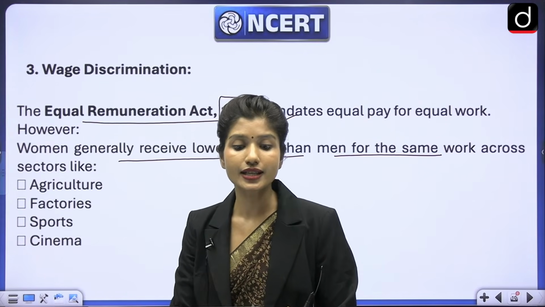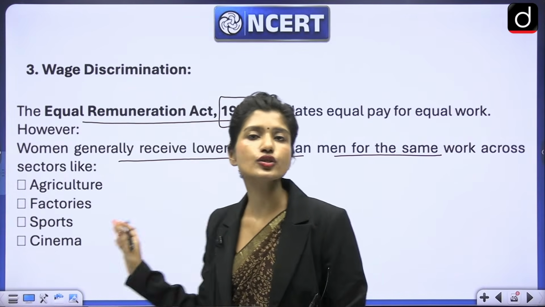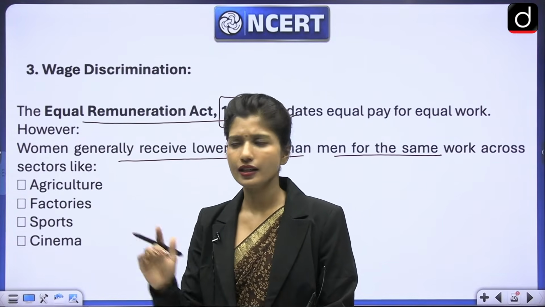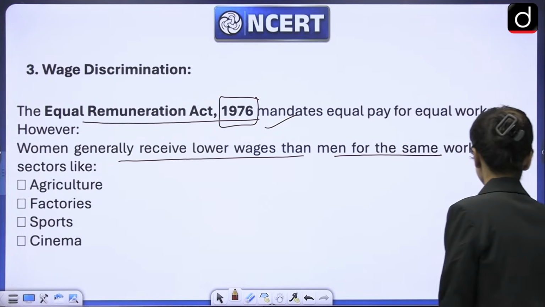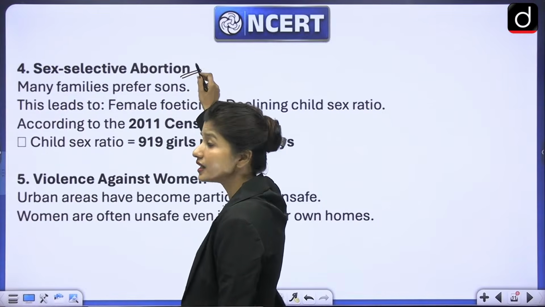No. See, that's what I said. What did I say? In feminism, we talk about all the genders. This is a definition that's given in NCERT. But when you talk about feminism, it is about all genders. I think that was the first line that I told you. You're not listening carefully. Okay, next is sex selective abortions are still a norm.